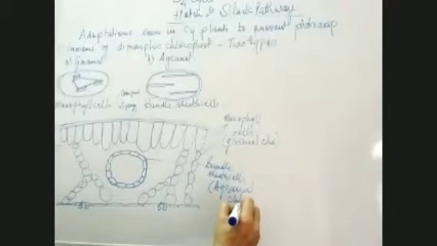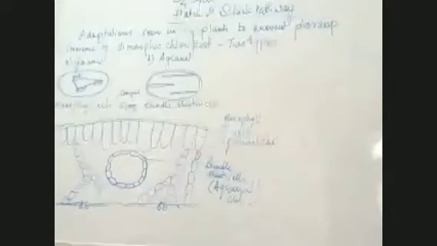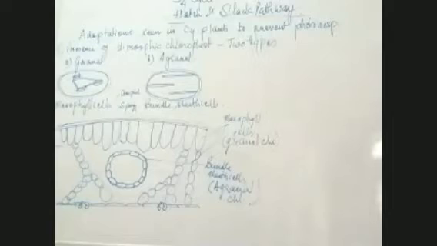Now, beta, this is my question to you: in grana, which process takes place? Come on.